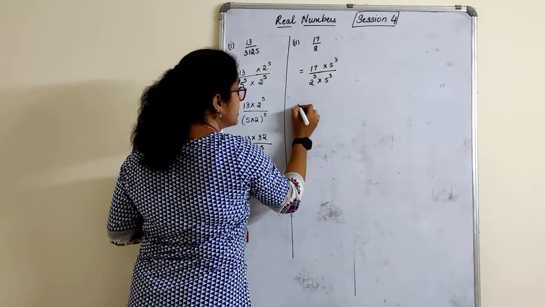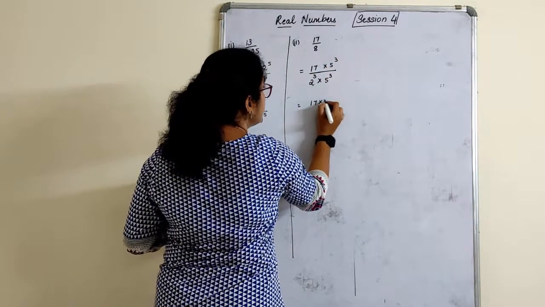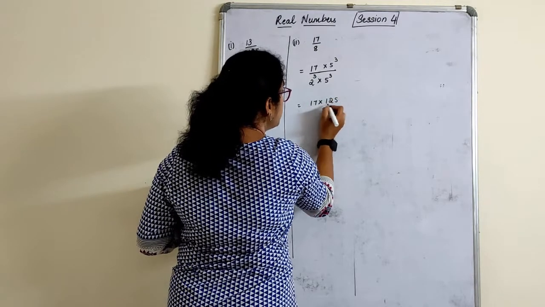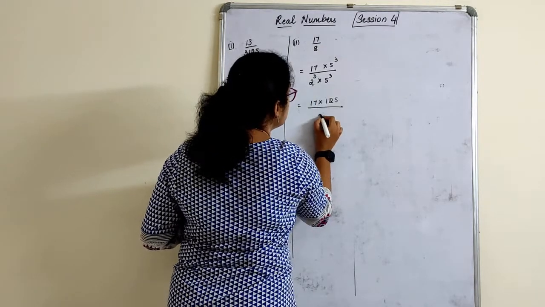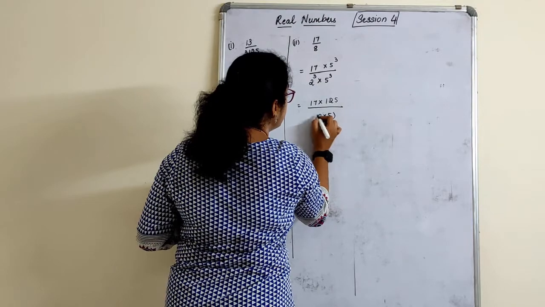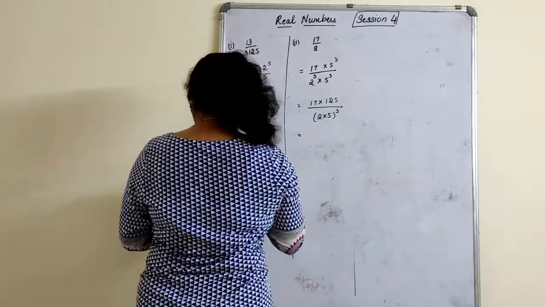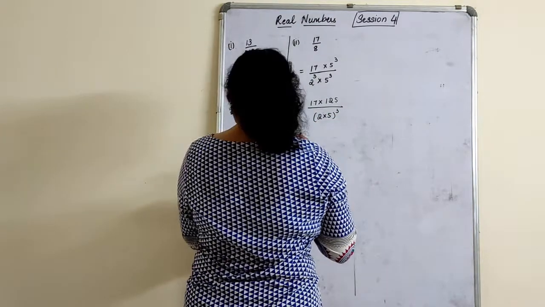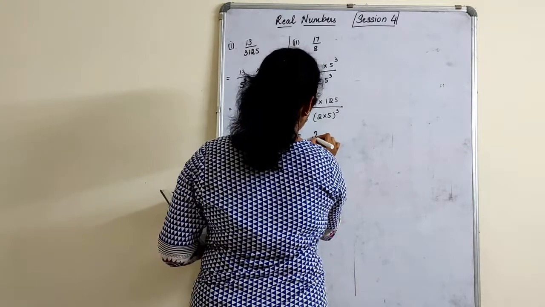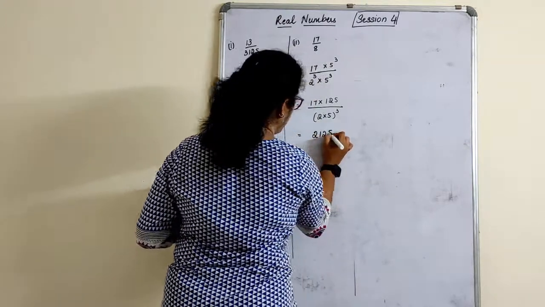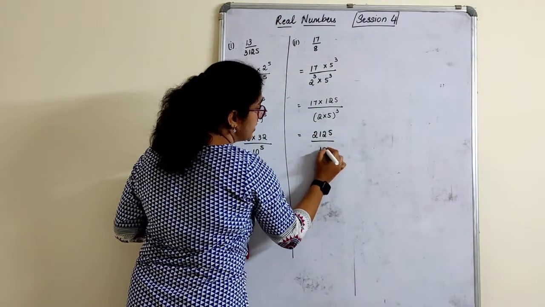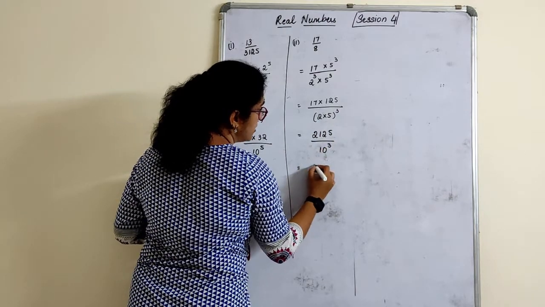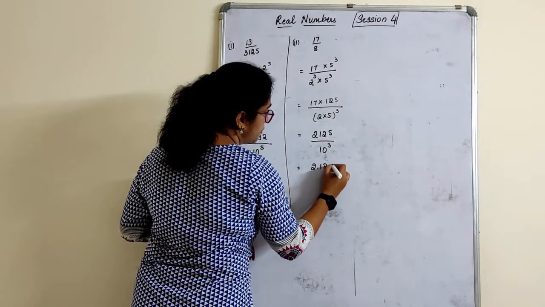Why? 2 5s are 10. So 17 into 5 cubed, that is 125. When you multiply 17 into 125, you will get 2125, divided by 10 raised to 3. Answer is 2.125.